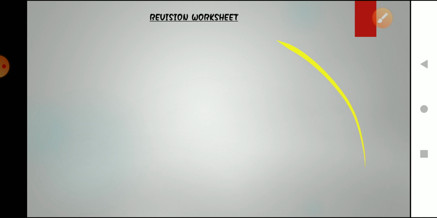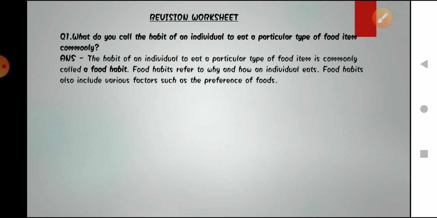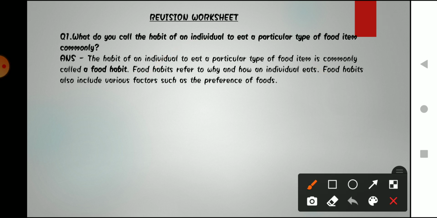So moving on, the first question is: what do you call the habit of an individual to eat a particular type of food item? The question is what you will call an individual according to his food habit. The answer is that the habit of an individual to eat a particular type of food is known as food habit.